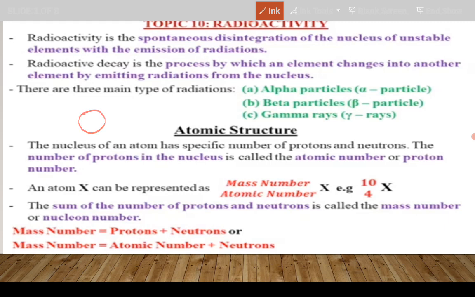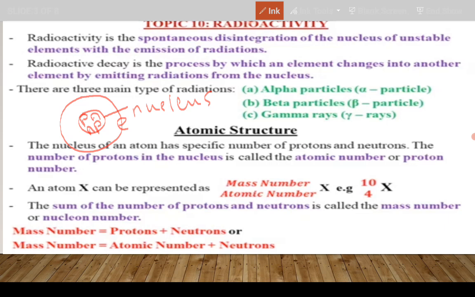All right, you learned that the nucleus of an atom, suppose this is an atom, contains electrons which are located in what are called shells or energy levels. Right in the nucleus, there are particles called protons and neutrons. So in relation to this lesson, we are saying that the nucleus of an atom has a specific number of protons and neutrons. Okay?